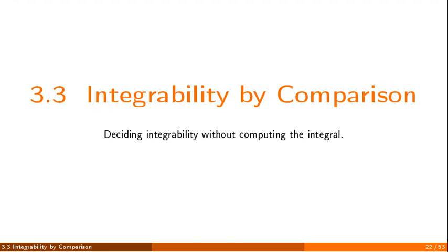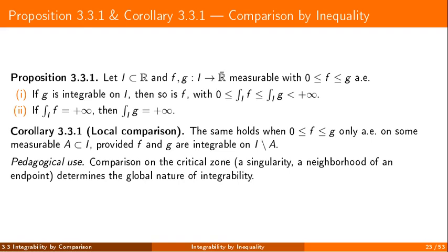We now ask a different question, not how to compute an integral, but how to tell whether it exists by comparison. The first test is the simplest one. If two non-negative functions satisfy an inequality, then integrability passes from the larger to the smaller, and divergence passes in the opposite direction. The corollary localizes the idea. The comparison only needs to hold near the troublesome point, which is exactly where the question is decided.